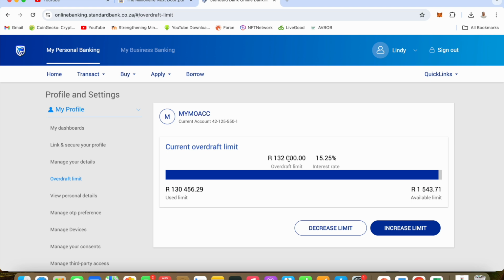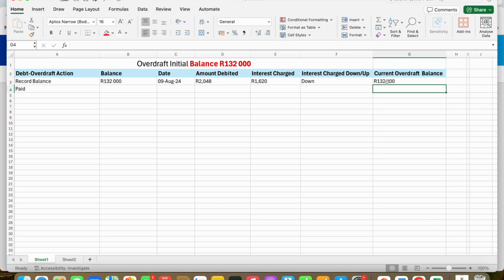So when you look at this statement, you would see that the total overdraft that I have is 132,000. And guys, it remains like that for as long as I exist and I do not close it. The percentage is 15.25%, which is a lot, guys. So the banks are making serious money from us and our ignorance.